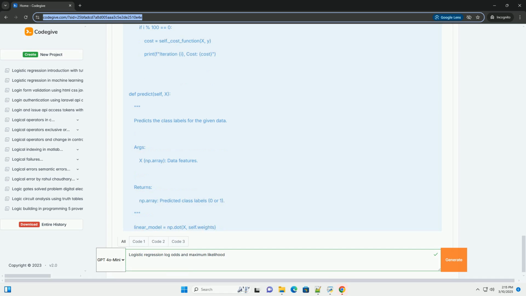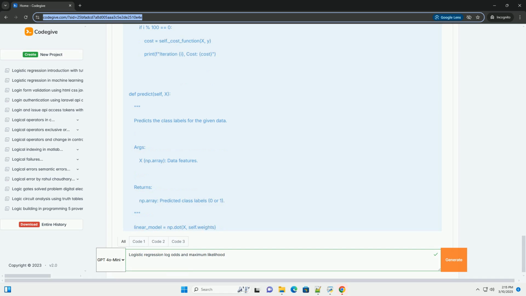Regularization. Logistic regression can be prone to overfitting, especially with high-dimensional data. Regularization techniques, L1 or L2 regularization, can help prevent overfitting. You can add regularization terms to the cost function and modify the gradient updates accordingly. Scikit-learn's logistic regression class has built-in regularization options.